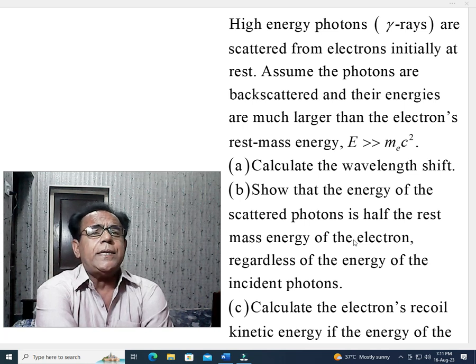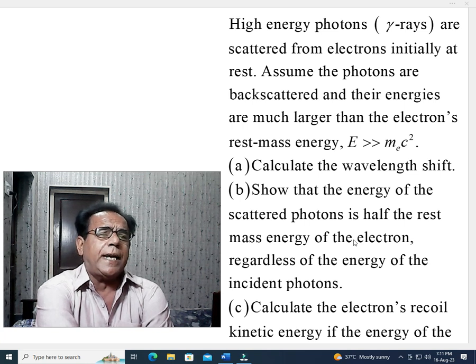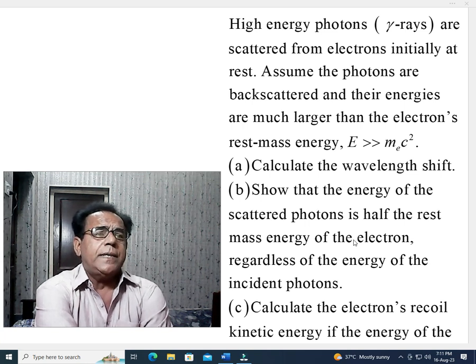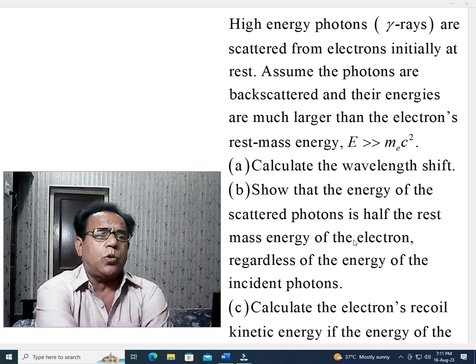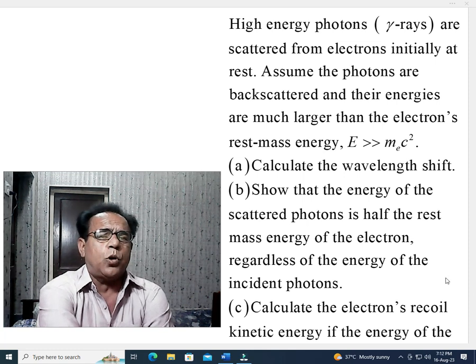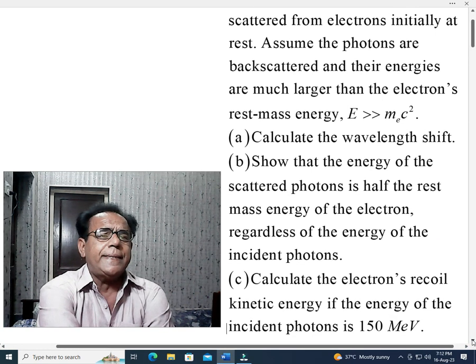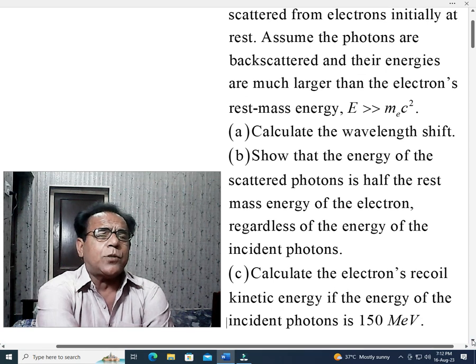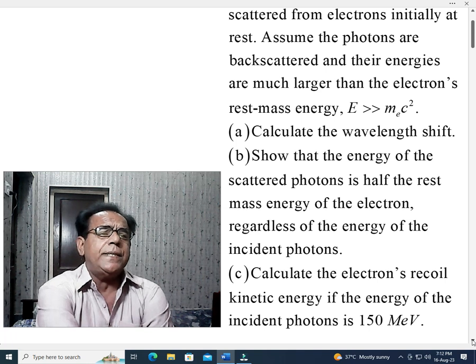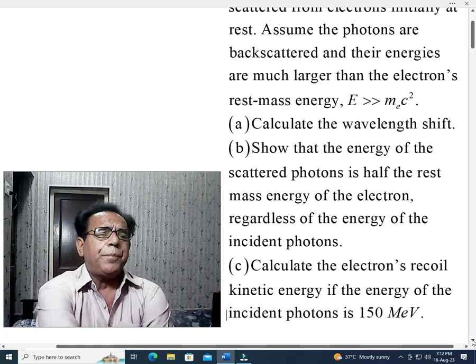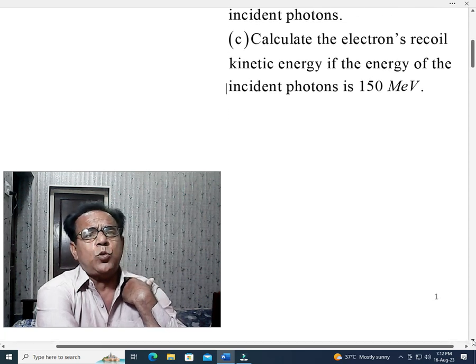Part A, calculate the wavelength shift. Part B, show that the energy of the scattered photons is half the rest mass energy of the electron regardless of the energy of the incident photons. Part C, calculate the electron's recoil kinetic energy if the energy of the incident photons is 150 million electron volt. Now we move to its solution.